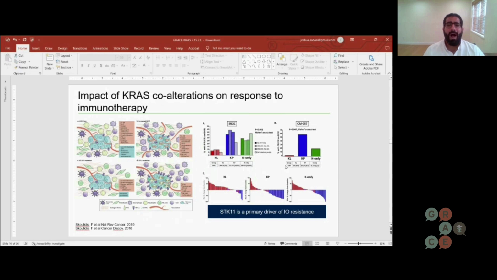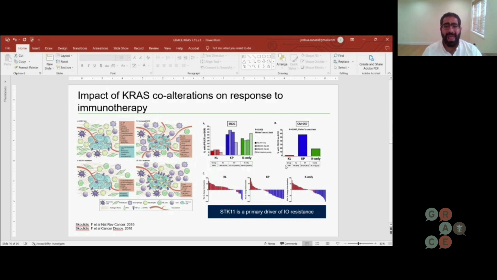Now, why is the response to immunotherapy so poor in this patient population? We know that STK11 alterations suppress the tumor microenvironment, and this was really nicely shown in both a retrospective series and in a prospective study looked at retrospectively. Dr. Scagliotti's group, here on the right-hand side, were able to understand the response rates in patients who had this STK11 mutation versus those who didn't.